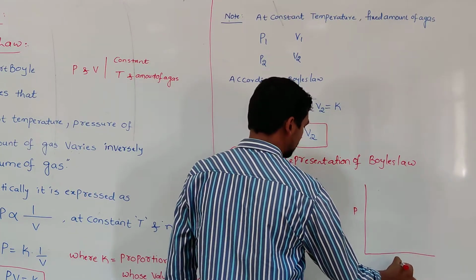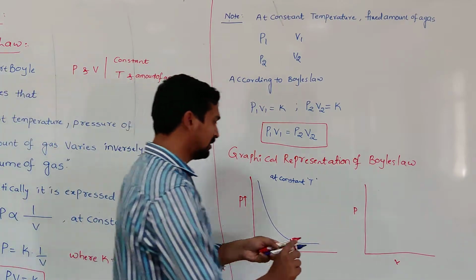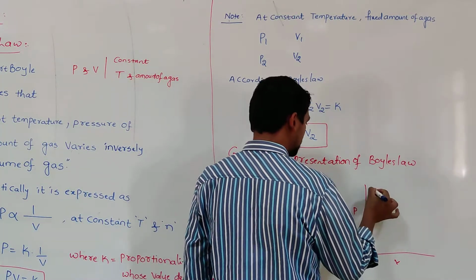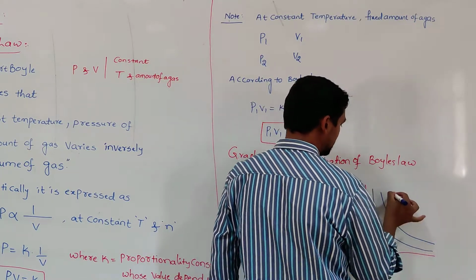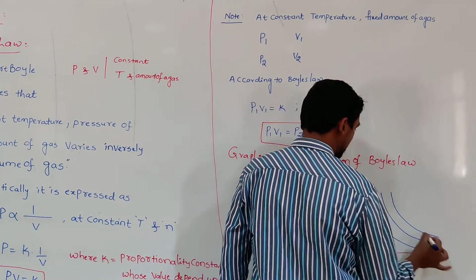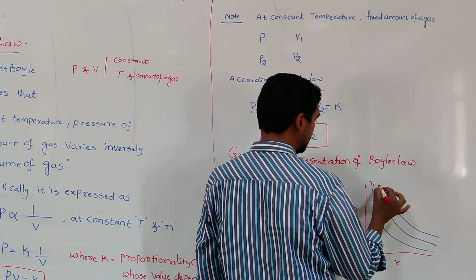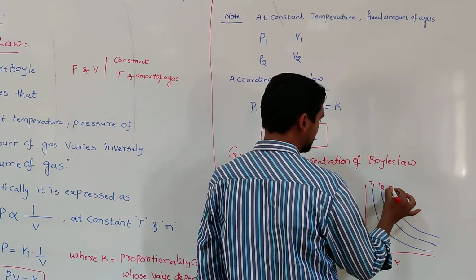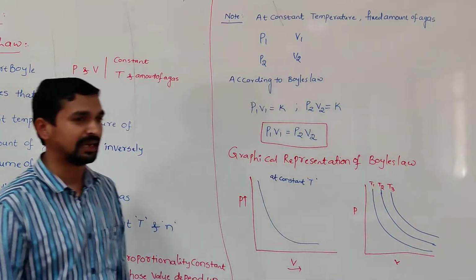Now I can draw the graph at different temperatures T1, T2, T3. So everywhere I get a graph like this: at temperature T1, at temperature T2, at temperature T3. Say this is at constant temperature T1, this is at T2, and this is at T3. I am getting plots like that.